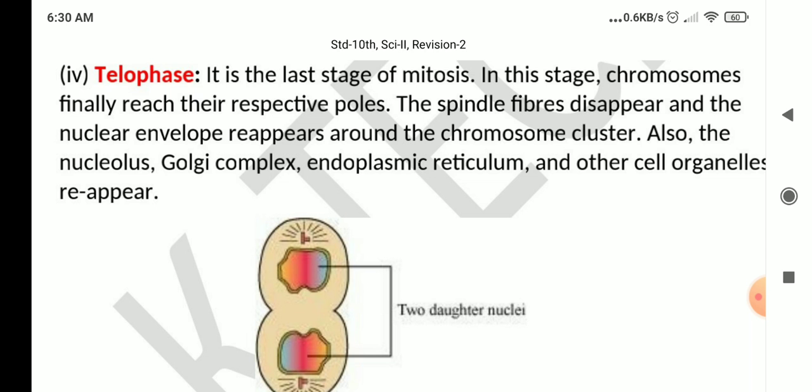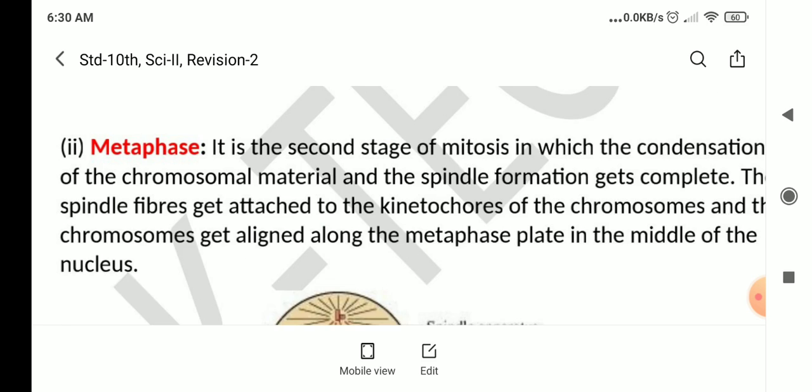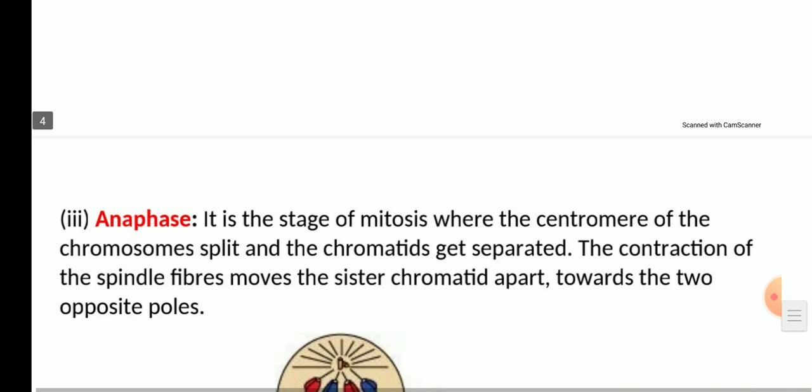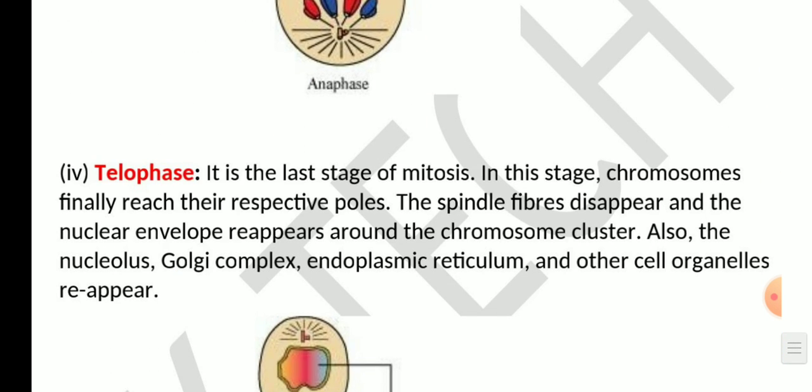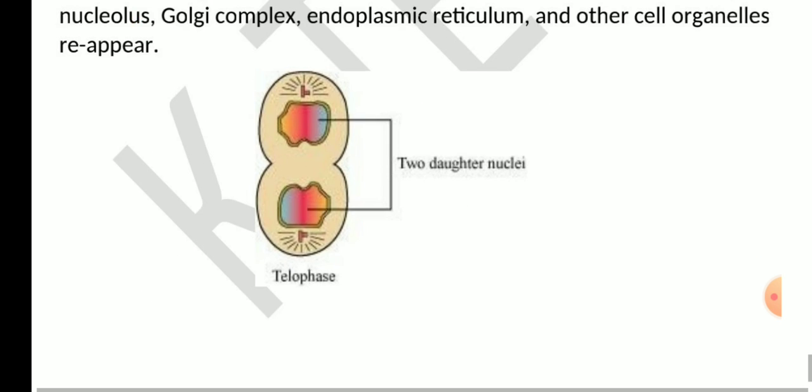So these are all four stages of mitosis. Okay, what are those four stages, children? Prophase, metaphase, anaphase and telophase. Correct. So children, you have to write all these details. Okay, if this answer comes in your exam, this may come for 4 marks. So it is an important answer. I hope every one of you have understood this. Good.